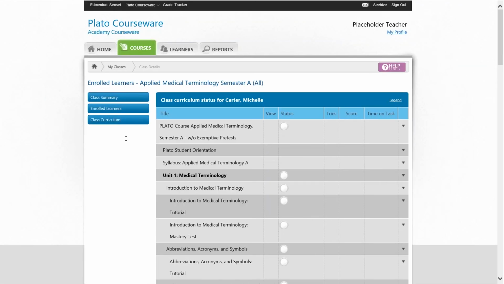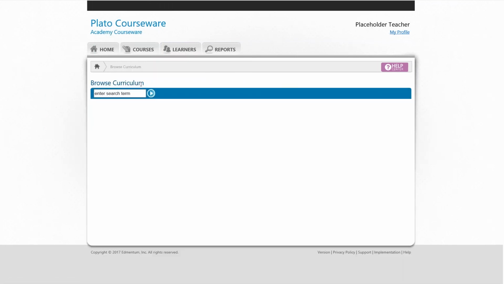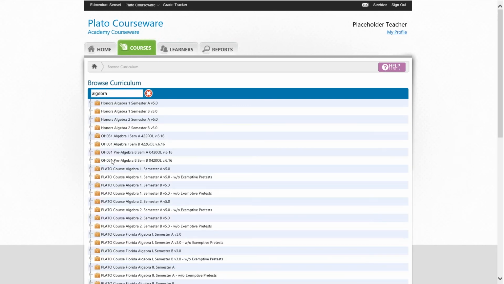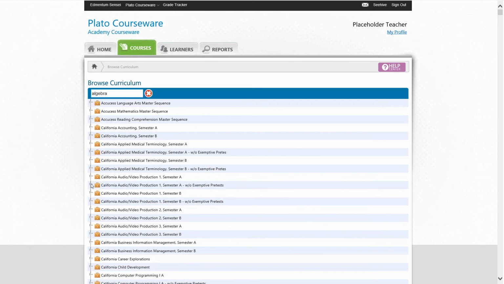I can also browse curriculum. So if I need to take a look at course structure, if I need to preview information on a course in the future for a student that I will be working with in a couple of days, I can do that as well. So in the browse curriculum, I can let this load. I can type in algebra, and it'll pull up the algebra courses, and I'll be able to expand that structure, see the pre-tests, post-tests. I can preview a tutorial, and so that is where that is located.